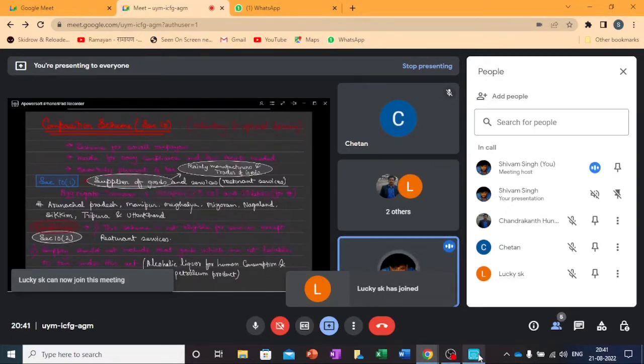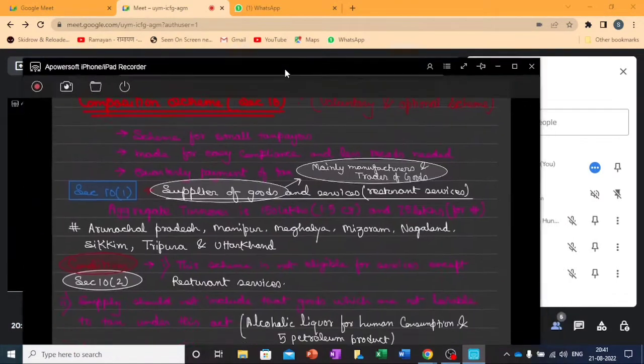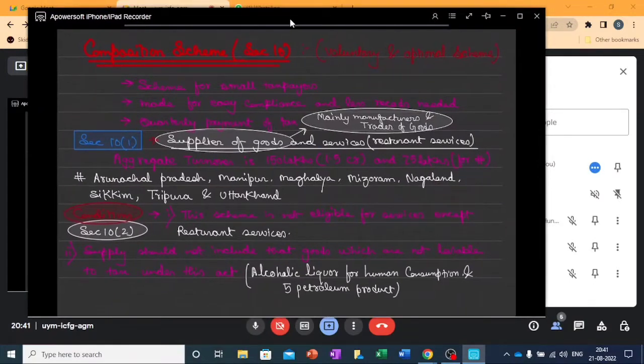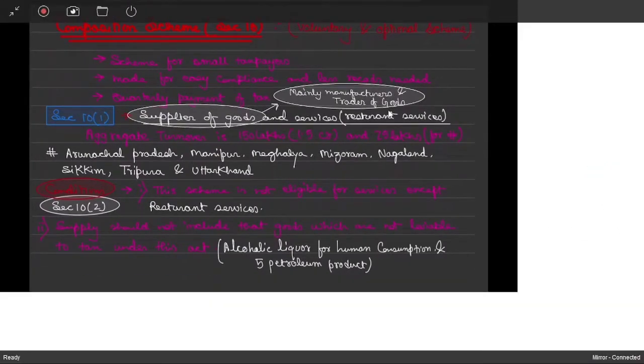Is my screen still visible? Yeah, sure, it's visible. Okay, now I've learned it.